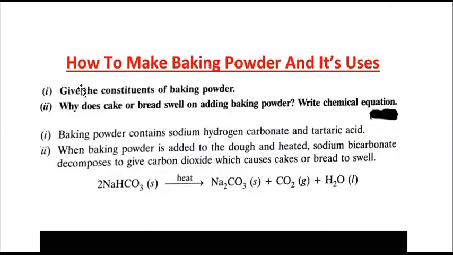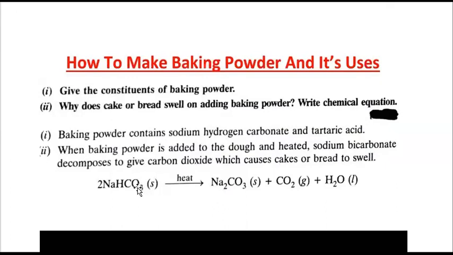Now again, why I am flashing this question is because it is very important from the point of view of your board examination. Give the constituents of baking powder, and why does cake or bread swell, or you can say become spongy, when you are adding baking powder. You have to write the chemical equation. This is being asked. So baking powder contains sodium hydrogen carbonate and tartaric acid. You noted this down, and it is given in your book also. You can underline that part, because that is very, very important.